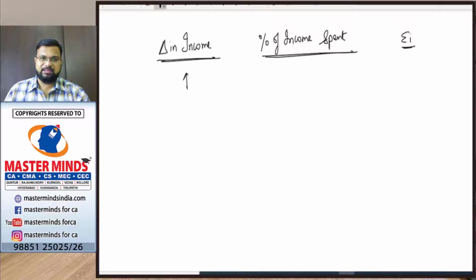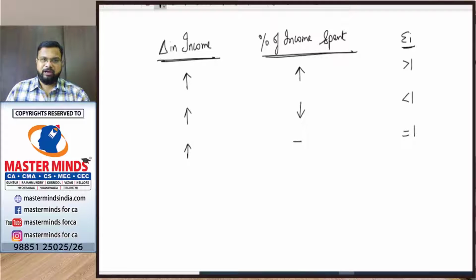When the income increases, if the proportion of income spent on the good increases, then the income elasticity value will be greater than 1. When income increases and the percentage of income spent on the good decreases, then the income elasticity is less than 1. If income increases and there is no change in the percentage of income spent, then the income elasticity value is equal to 1.